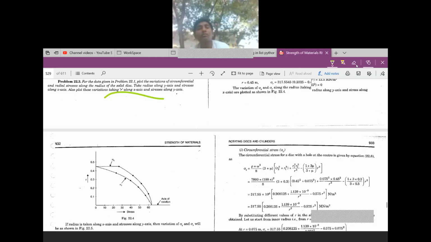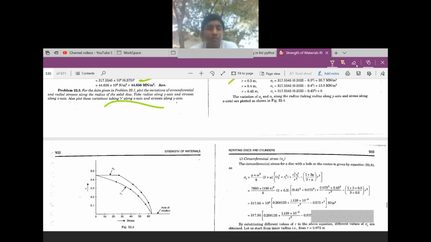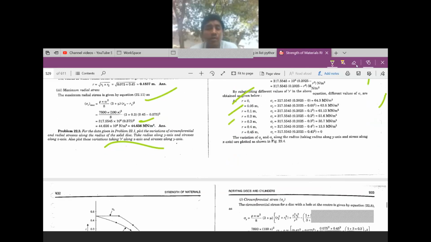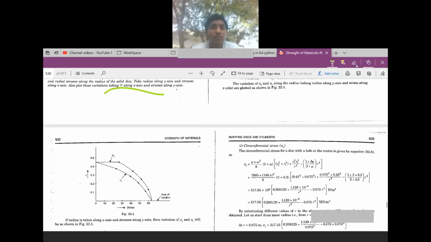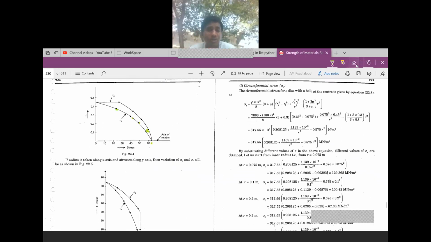Here we are taking the radius along y-axis and stresses along x-axis. At 0, the value of circumferential stress is this much, and at 0, the radial stress is 64.3. You are marking all the values at radius 0, 0.1, 0.2, 0.3, 0.4, substituting all the values, and we will draw the curve joining these points. Understand?